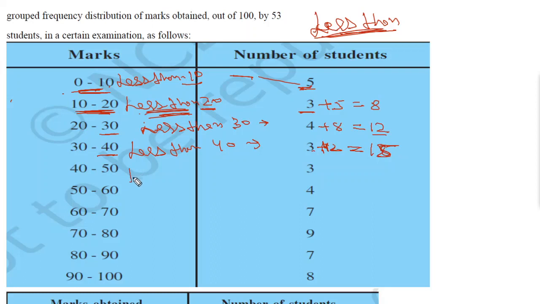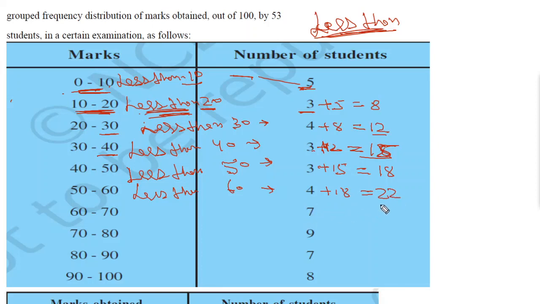Then again less than 50. Less than 50 will be this 15 plus 3. So 3 plus 15 you can say equal to 18. Then less than 60. So less than 60 will be 18 plus 4 equal to 22.